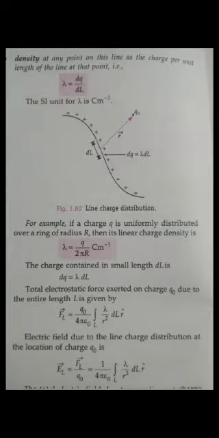So lambda is equal to charge per length. Length is equal to 2 pi r, where r is the radius. So what is dq, guys? Since we have assumed a small charge, let us assume a small charge. So for a small charge, what is the length, guys? Small length. Yes or no? So dq is equal to lambda times dl.